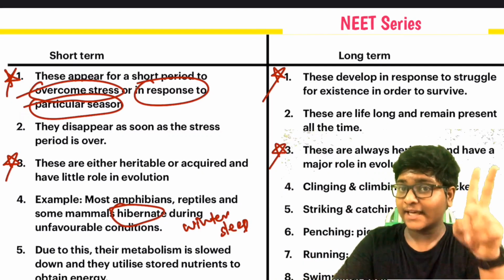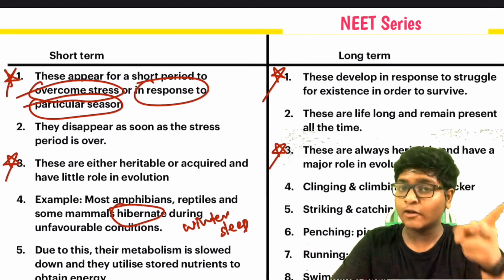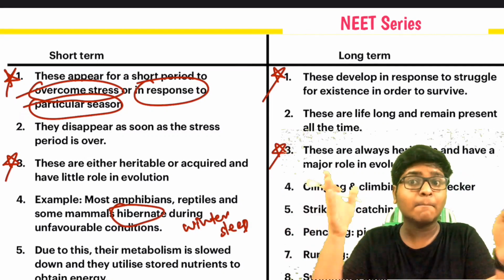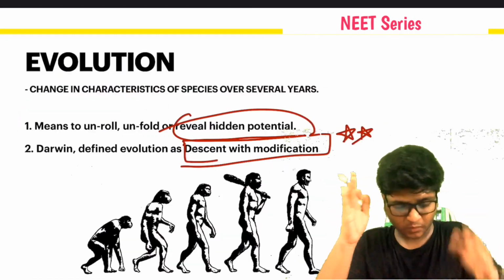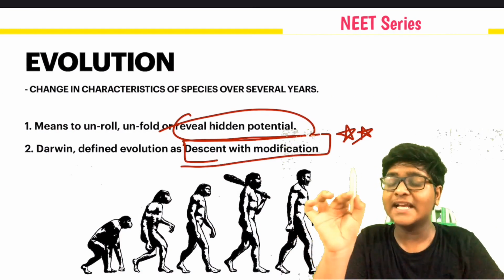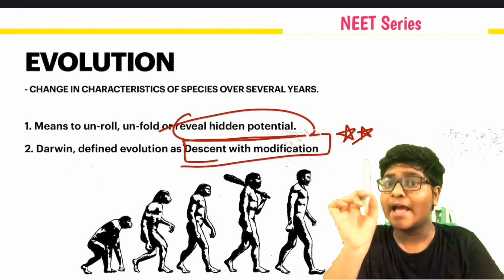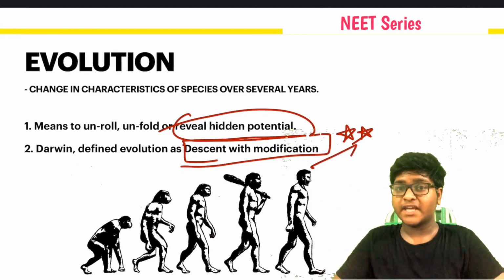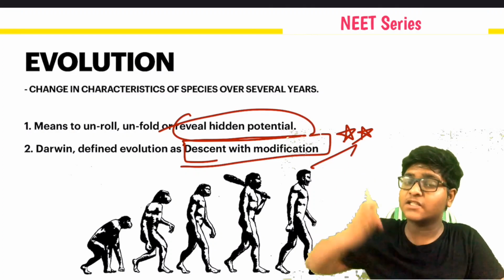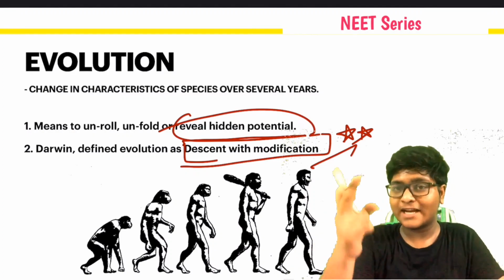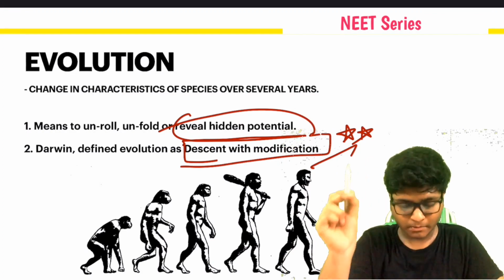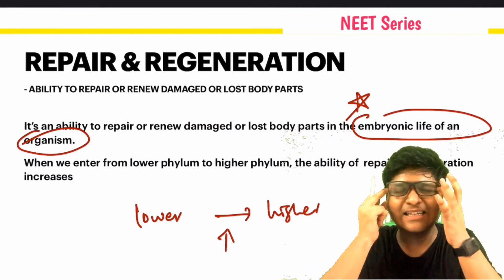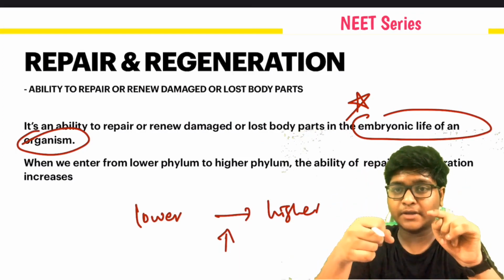Okay, and another thing, what is that role? Short term adapted animals have little role in evolution. Long term adaptation has a major role in evolution. Okay, remember, it's very important. And evolution reveals hidden potential. And what did Darwin say? Descent with modification. Modification arises in each and every generation. You have to remember, he defined evolution like that. It's very, very important. This sentence is seen in NCERT in the evolution chapter and all.